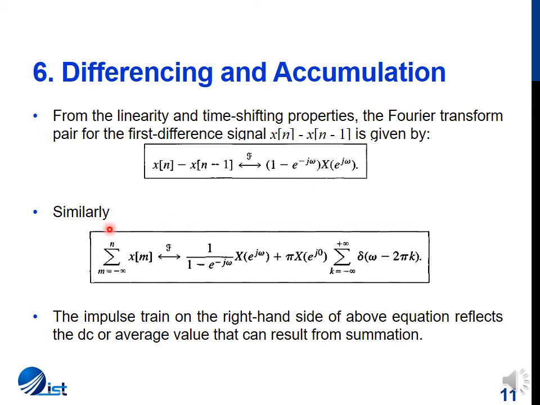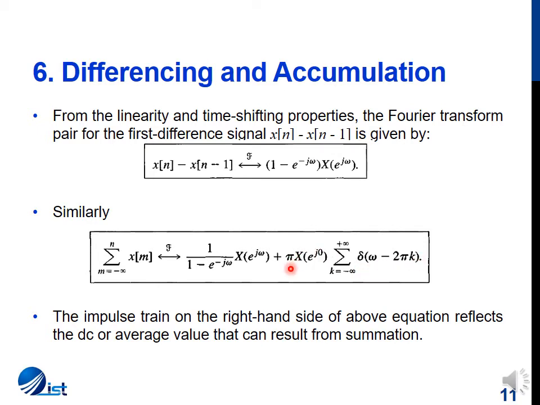Similarly, if we accumulate the signal, that is, if we add multiple samples of x of m from minus infinity to n, then the Fourier transform is 1 by 1 minus e^{-j omega} times X of e^{j omega} plus pi X of e^{j0} times the sum over k from minus infinity to plus infinity of delta of omega minus 2 pi k.